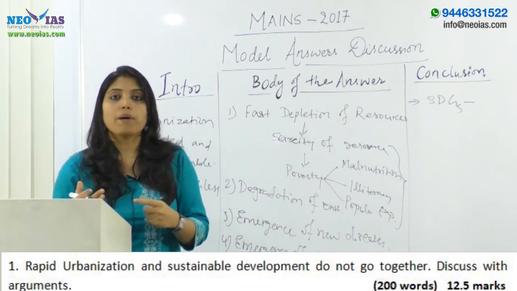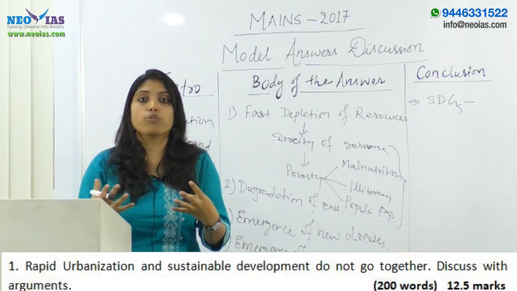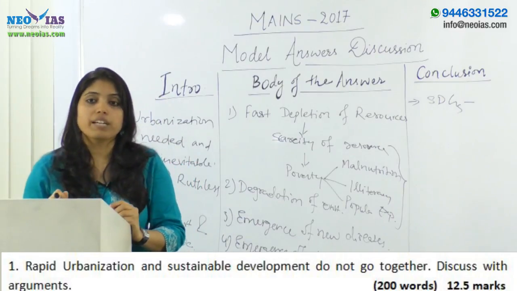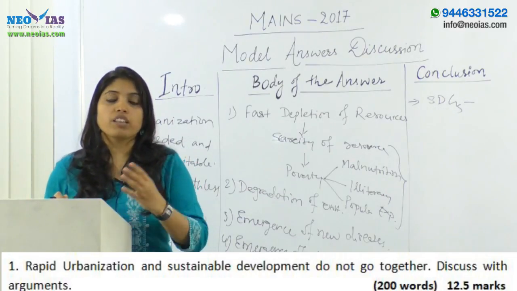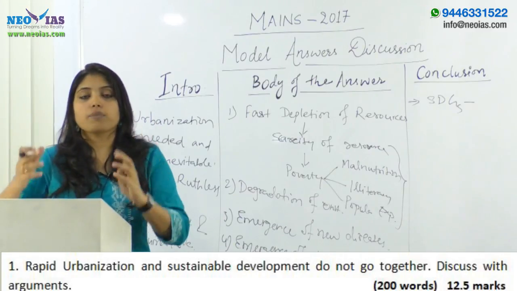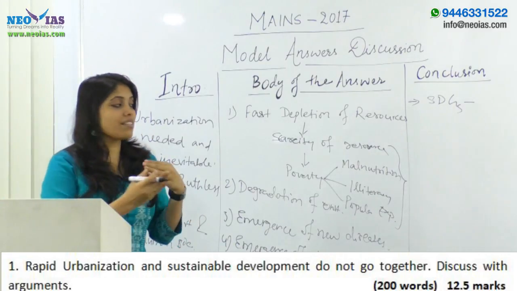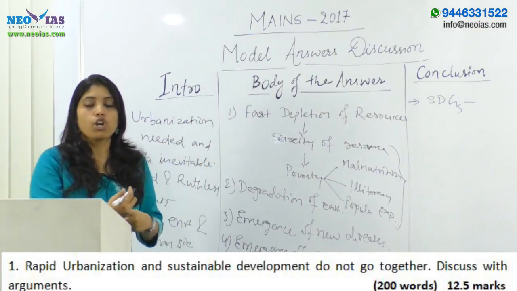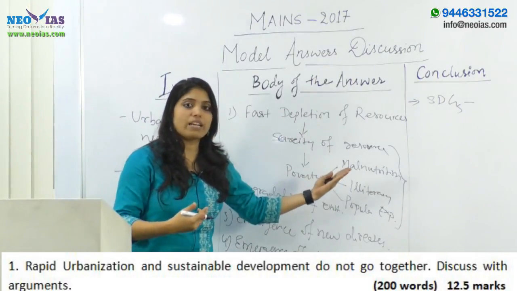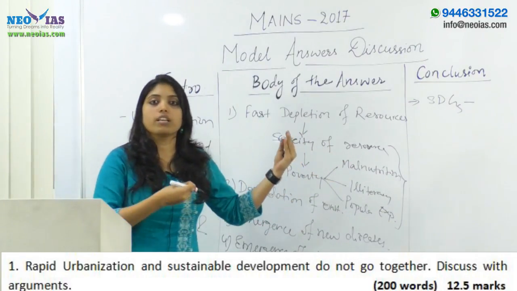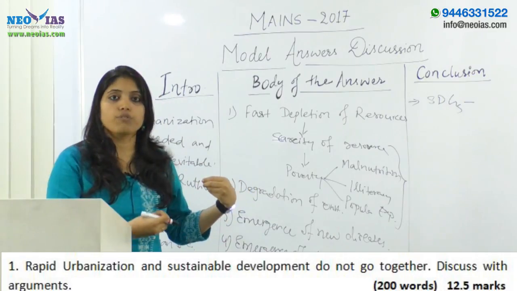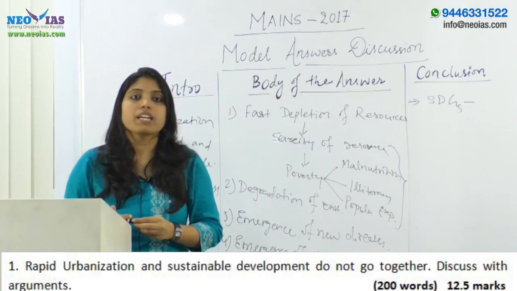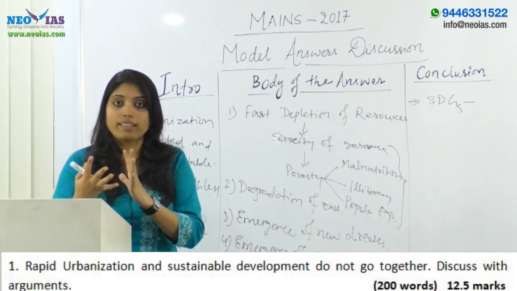So it's not only about saving our environment, but India also has some commitments, responsibilities and promises to keep on the international platform, and for that, rapid urbanization has to go hand in hand with sustainable development. So in conclusion, you can write: since India is a signatory to SDG, if these things are taken care of, it will be fulfilling India's commitments and promises to international organizations. So one thing you can write in conclusion.